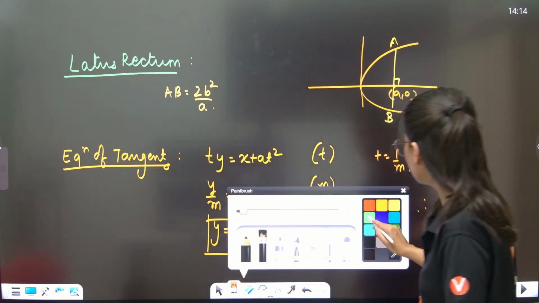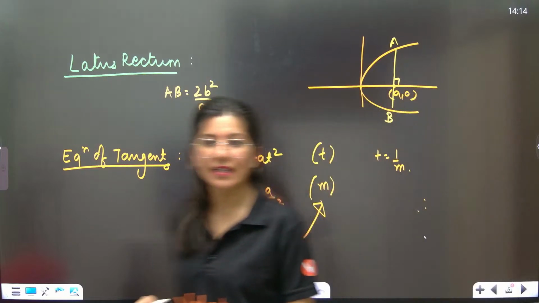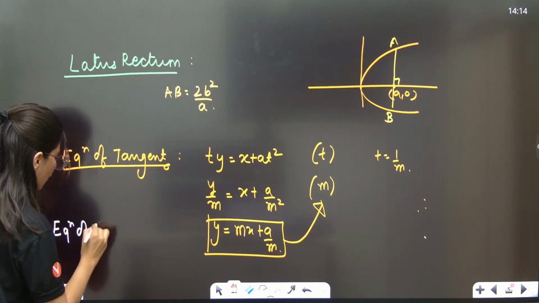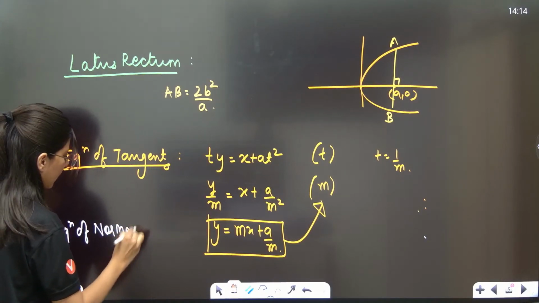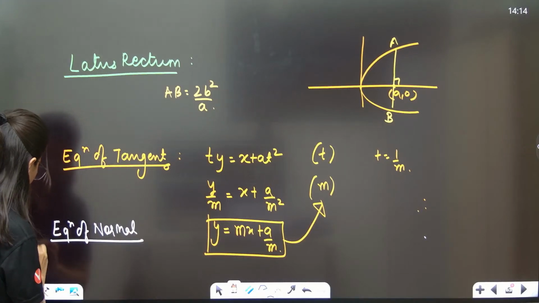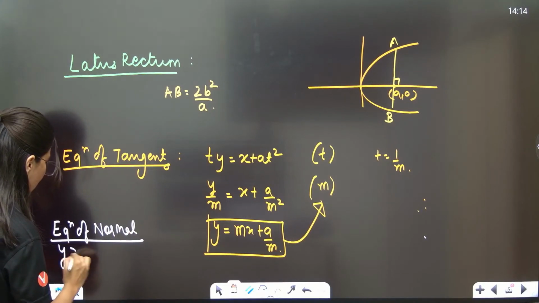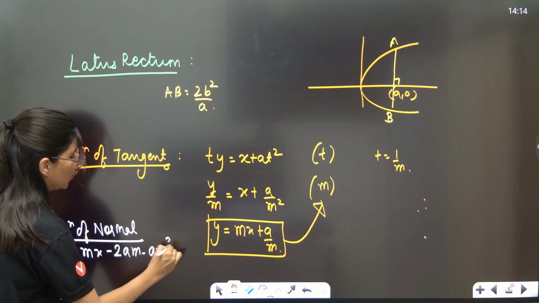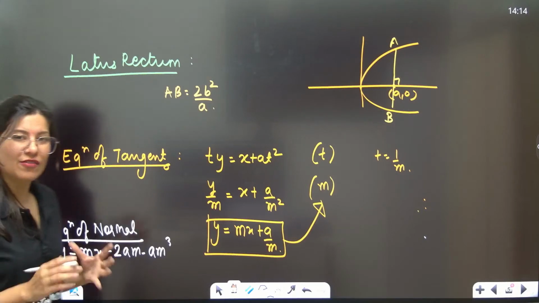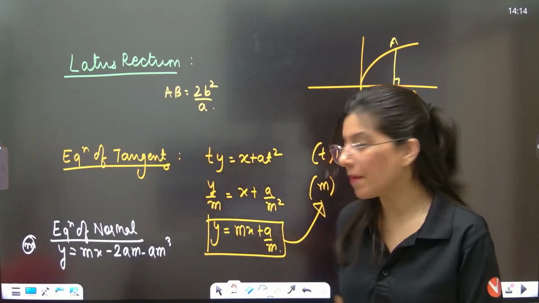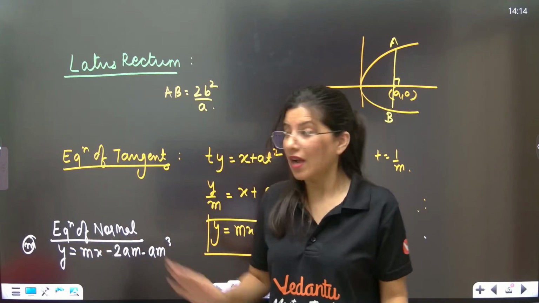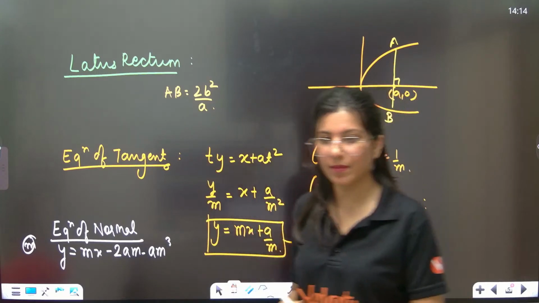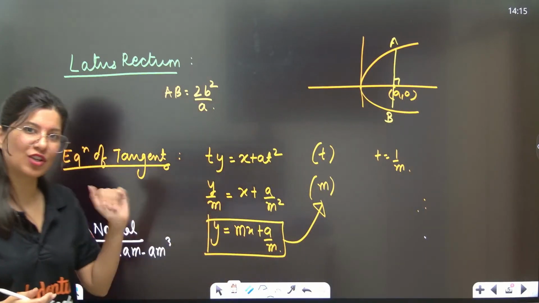Alright, clear? Getting it, understanding it. Equation of tangent. Now equation of normal. Equation of normal in terms of m. So y is equals to mx minus 2am minus am cube in terms of m. I think everybody is remembering y is equals to mx. After that, minus 2am minus am cube is something which you have to remember. Don't worry, in this session I'll make sure that you remember it.